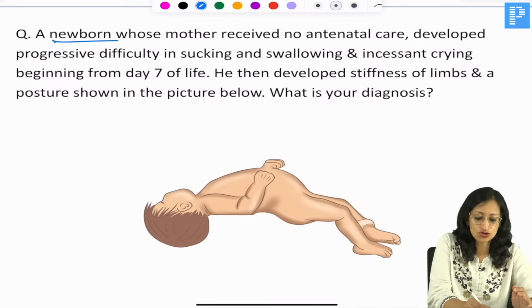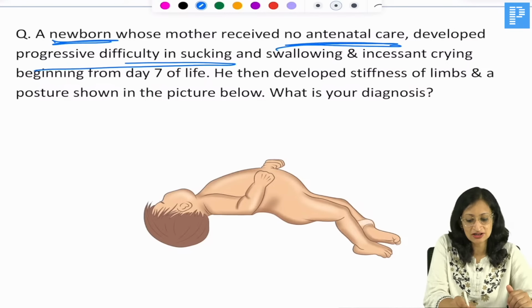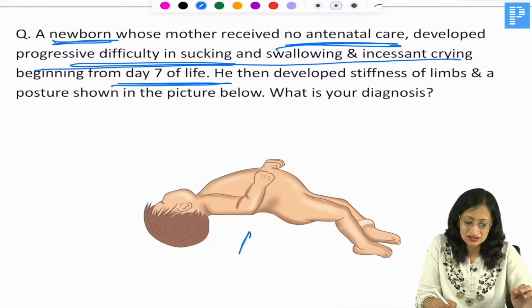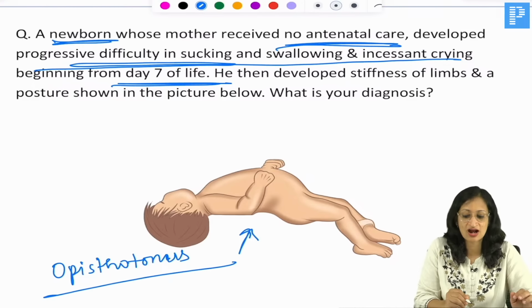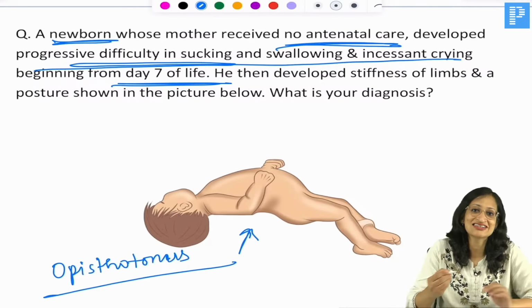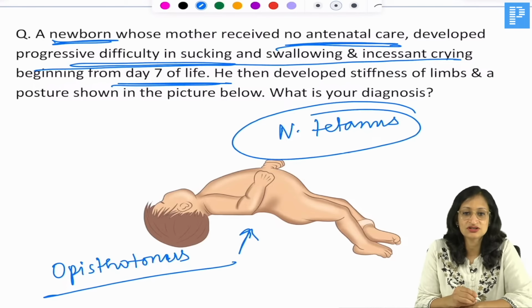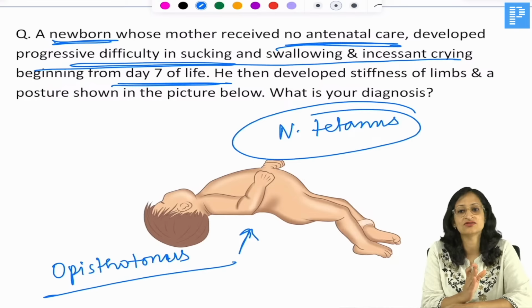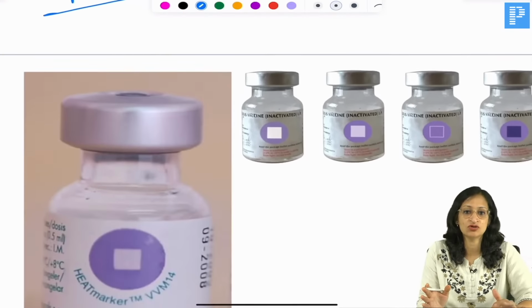Now again here there is a newborn whose mother received no antenatal care, an unbooked case, and the child had progressive difficulty in sucking and swallowing and incessant crying from day 7 of life. The child has this stiffness. You can see this is opisthotonic posturing, arching of back, extreme increase in tone. So this is opisthotonus or arching of back. So here, what is your diagnosis? This is neonatal tetanus. The mother is unimmunized and this baby has got neonatal tetanus. It will manifest beyond day 3 of life. First 48 hours the child will usually be okay.